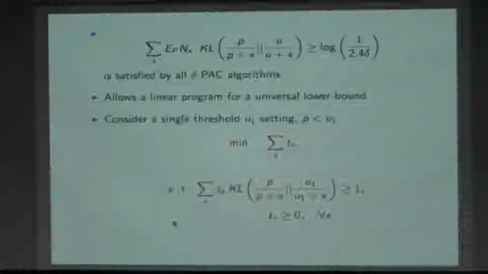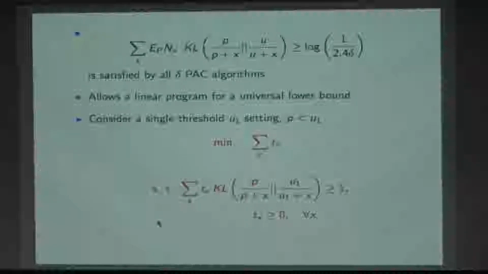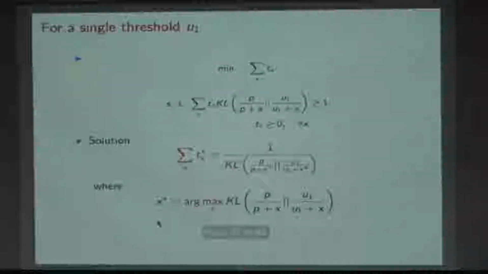What's nice is, unlike the problems which I showed you earlier, where I had an infimum here, in this case I only have a single constraint. This should be U here, just a single constraint. So for a single threshold U1, this is my problem that I want to solve. And you can see what's going to happen. It's a straightforward linear program. I want to minimize this summation. All these T of X's have to satisfy this.